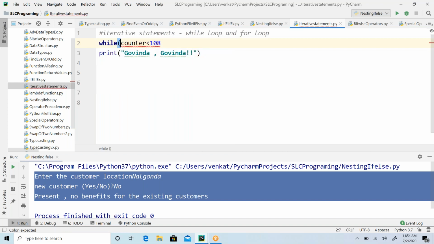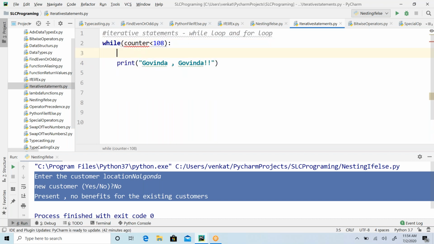Execute this line till my condition is satisfied. While means that whenever this condition is satisfied, you execute this line. Again check the condition, execute the line. Check the condition, execute the line. That's how it is going to work. Where does my counter have to start?